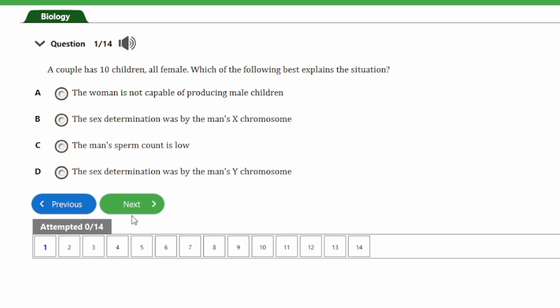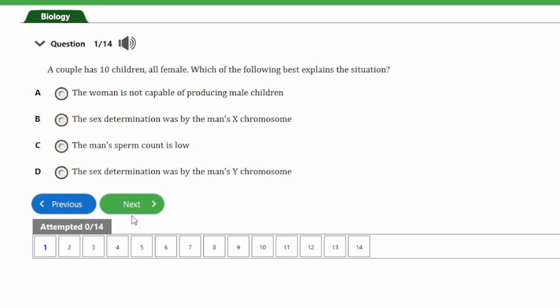So I believe you already know by now that the females have an XX chromosome, whereas the males have an XY chromosome. So sex determination is always by the male.